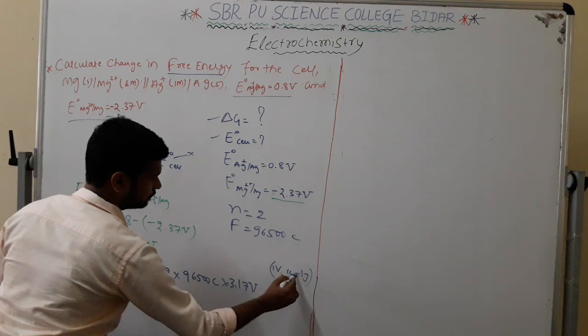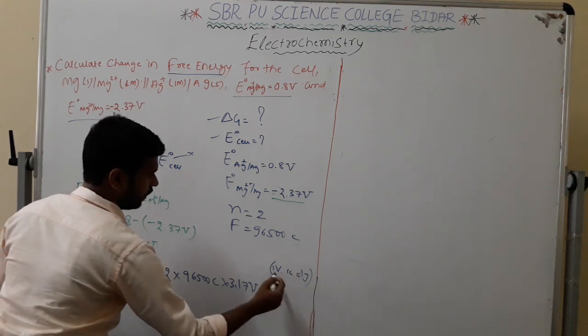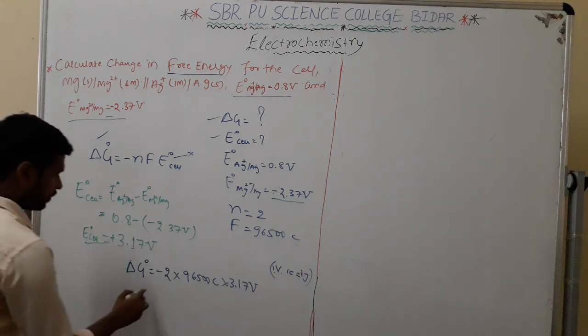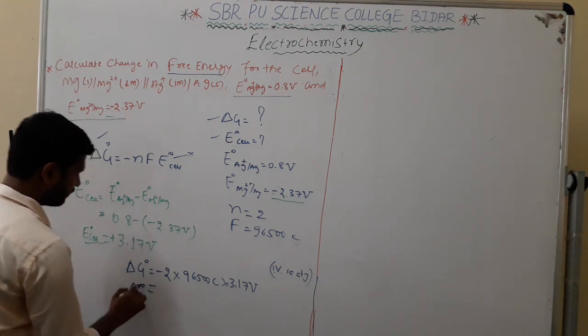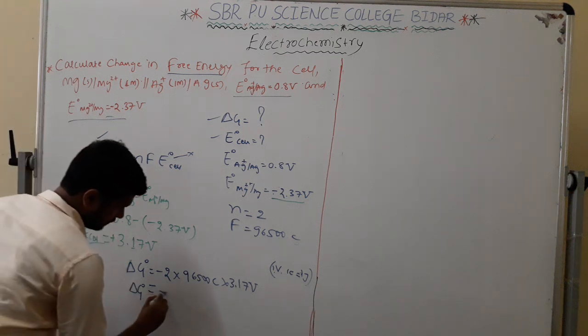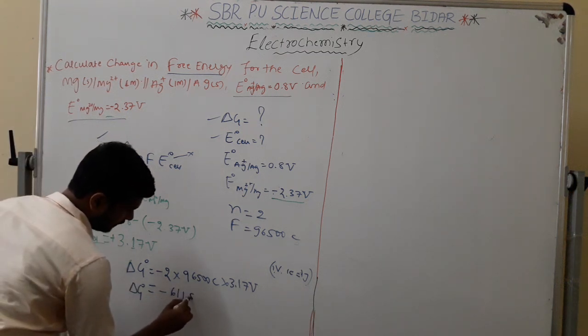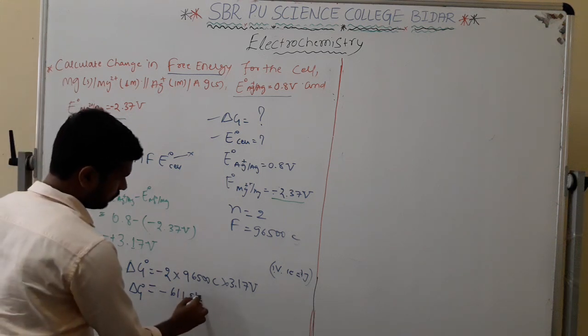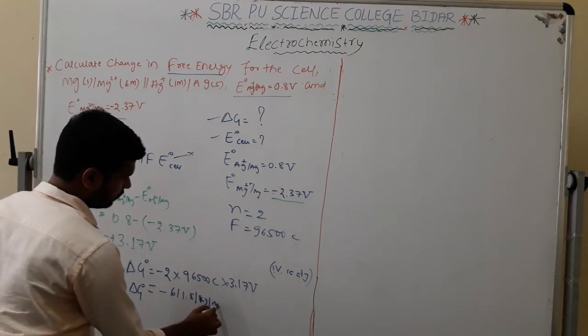At the end the standard free energy I can write as minus 611.81 kilojoule per mole.